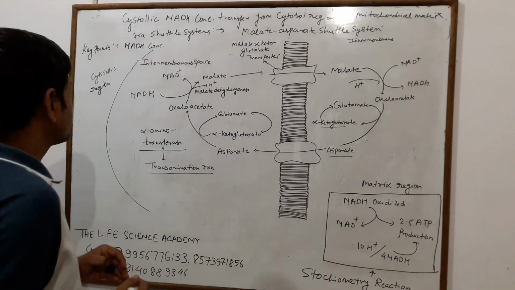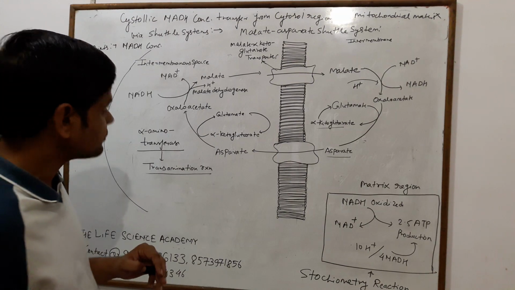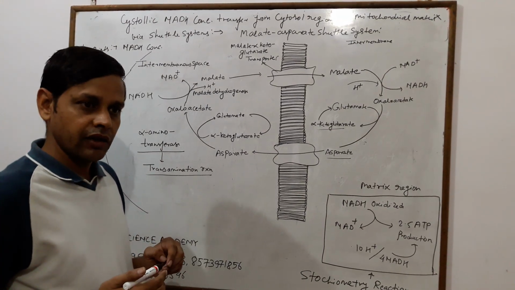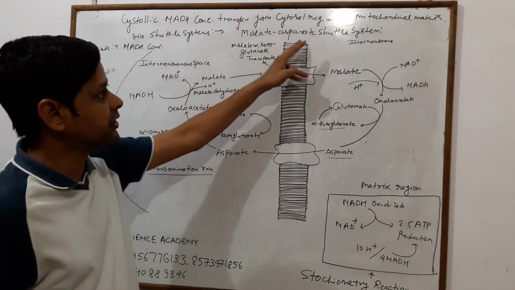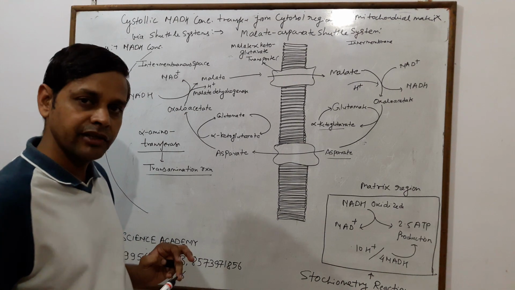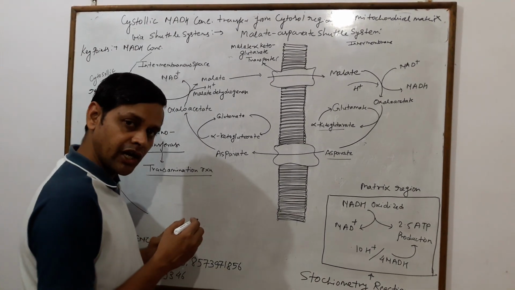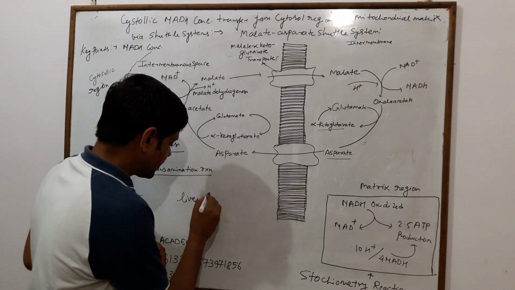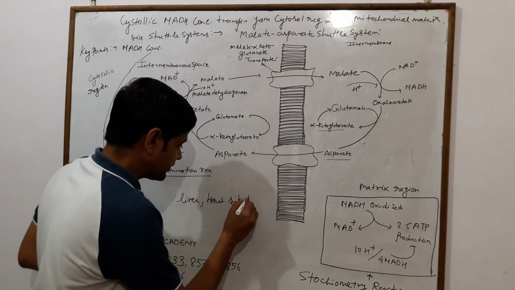So the key point of this reaction is where it operates. Usually this malate aspartate shuttle operates in animal cells, and it actually occurs in liver, heart and kidney.